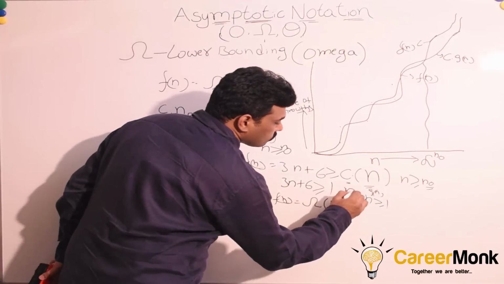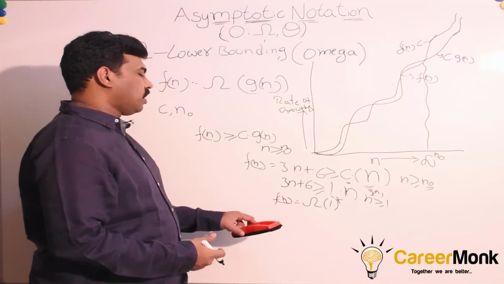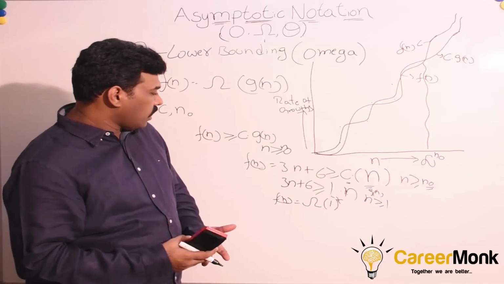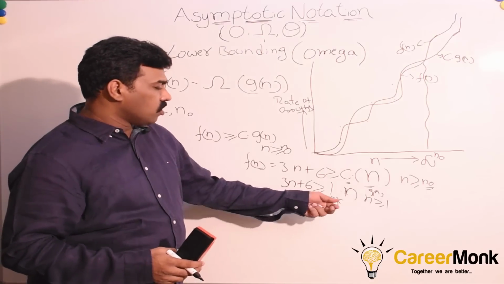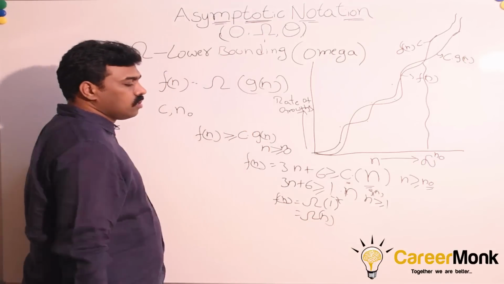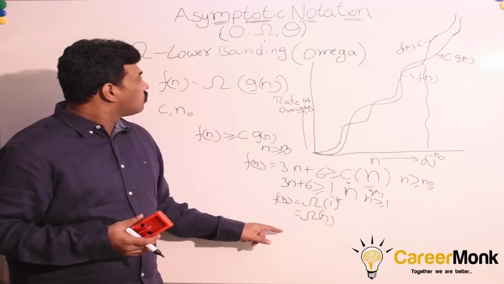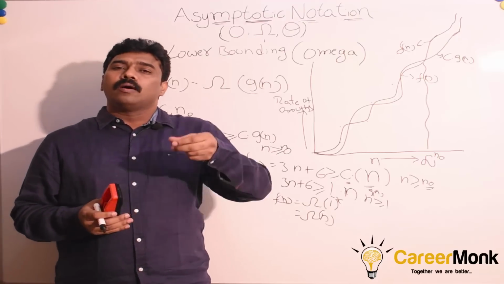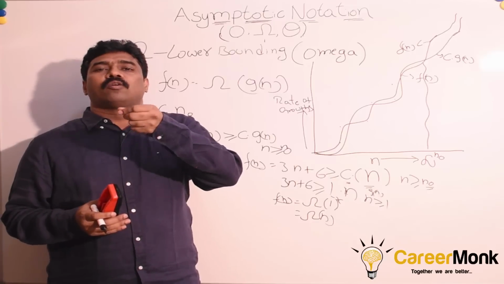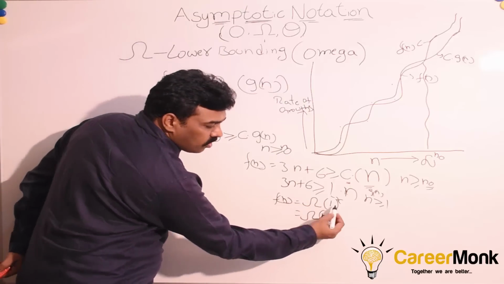So here we are putting n. Similarly here also let us say c value is still 1. Can we satisfy this expression for every value of n greater than or equal to 1? For every value of n greater than or equal to 1, we are able to satisfy these conditions. Omega of n as well. Among all possible lower bounds, this is the lower bounding function. Among all possible lower bounds, we tend to find the tight lower bound. Tight lower bound means we satisfied for 1.